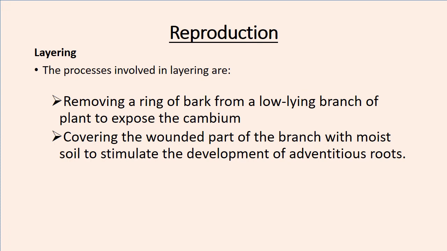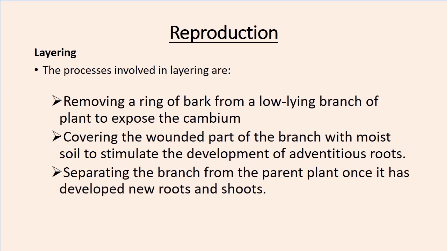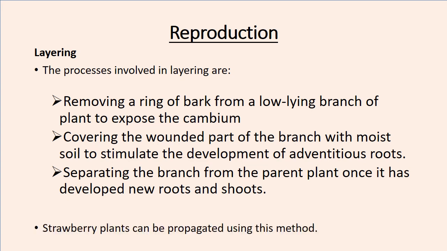Then you separate the branch from the parent plant once it has developed new roots and shoots. An example of a plant that can be propagated using layering is strawberry plants.